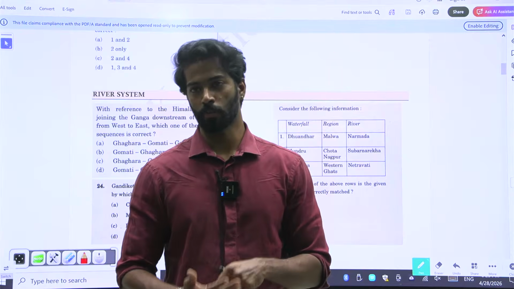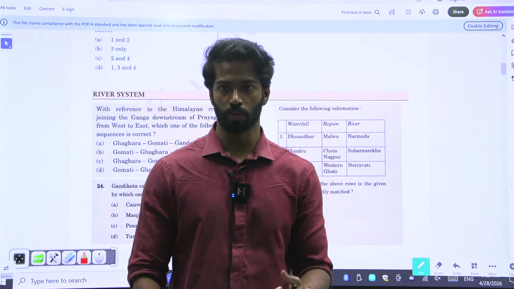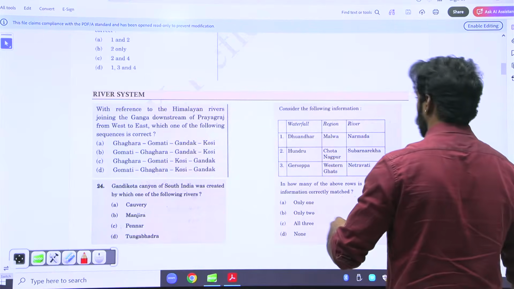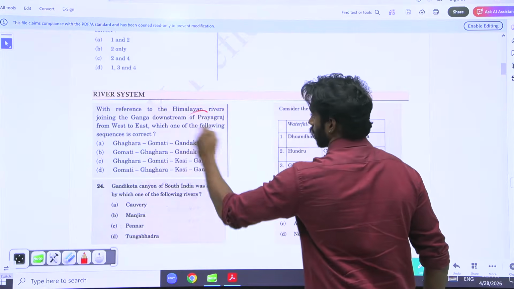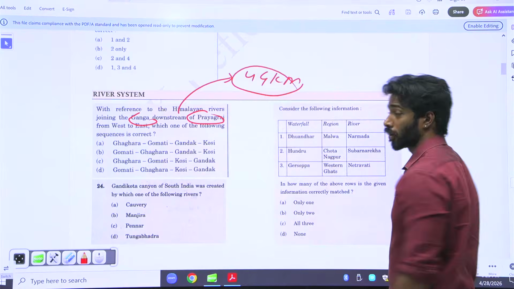You cannot keep making mnemonics. The only way to understand is by visualizing. I'll show you how visualizing also works. Okay. So here it's talking about Ganga. Ganga is nothing but 4G km. That is the mnemonic actually I came up with.